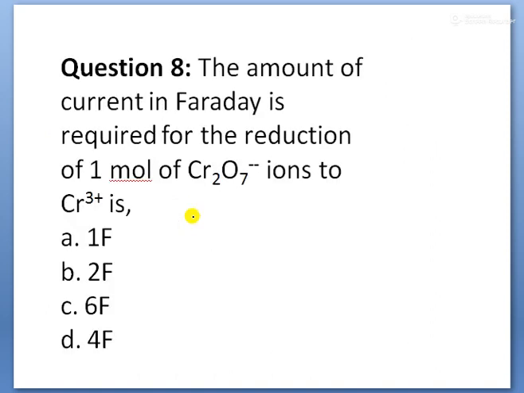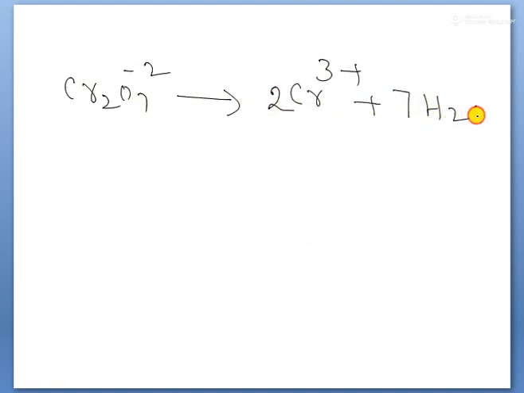Next, children. The amount of current in Faradays required for the reduction of 1 mole of dichromate ion into Cr3+. See, children, you balance the equation. Dichromate ion, Cr2O7 2-, is converted to Cr3+. Now in balancing this equation, how many electrons participate, children? It becomes 14H+, and here 6 electrons are involved.